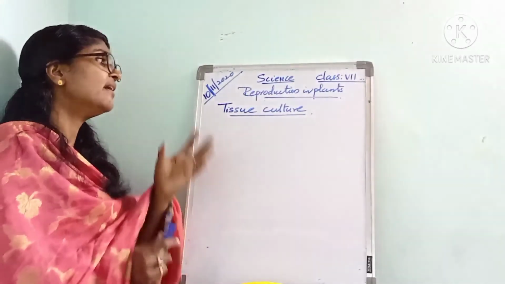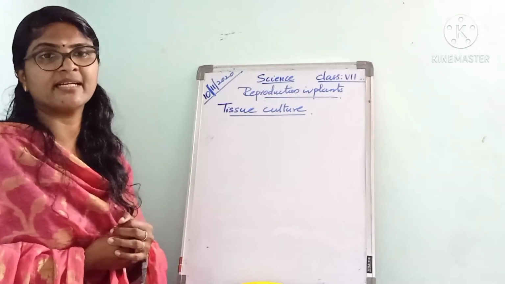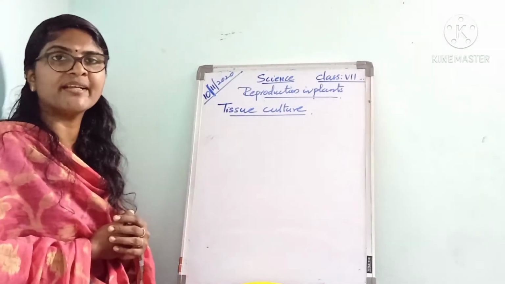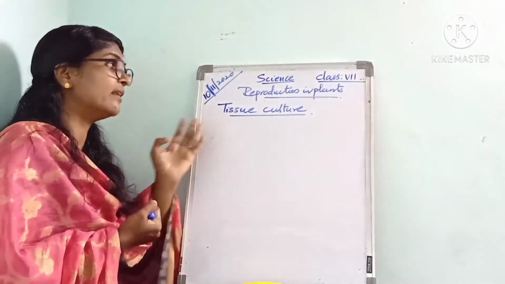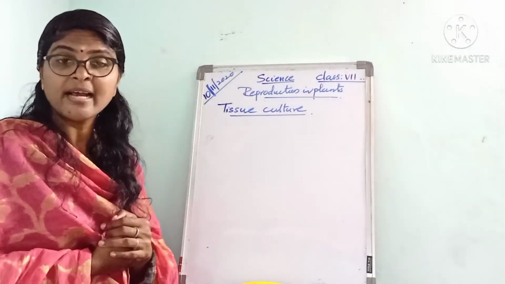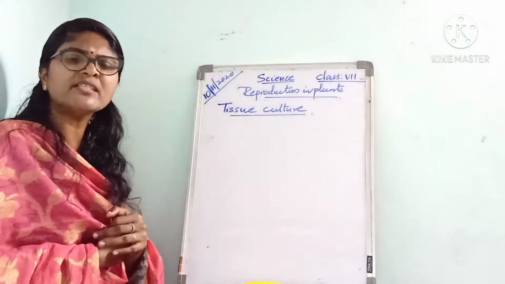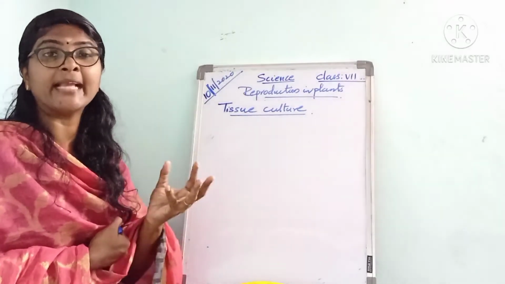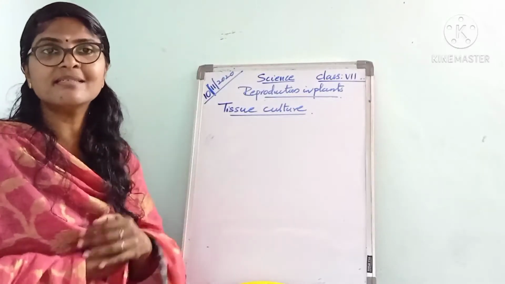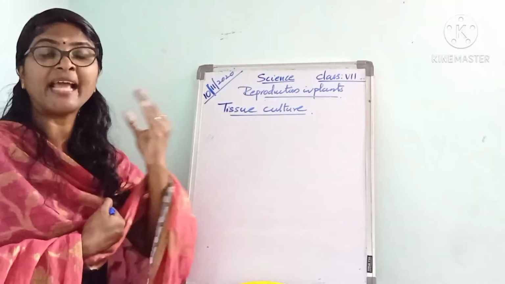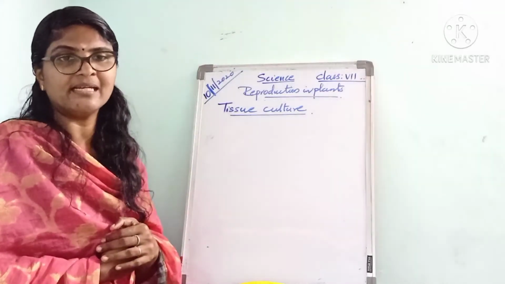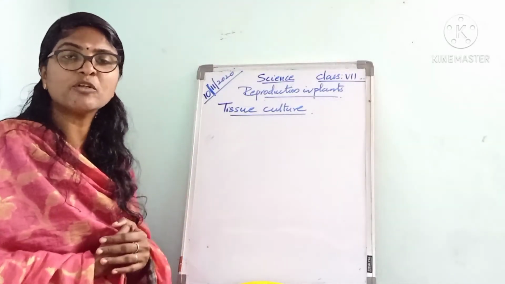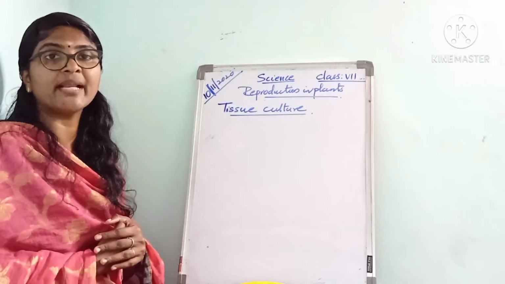This method of tissue culture propagation can be done only in specialized laboratories. It is based on the principle that a new plant can be developed from a single cell.